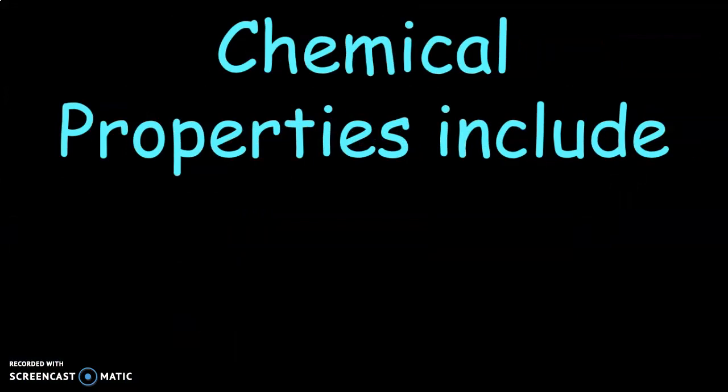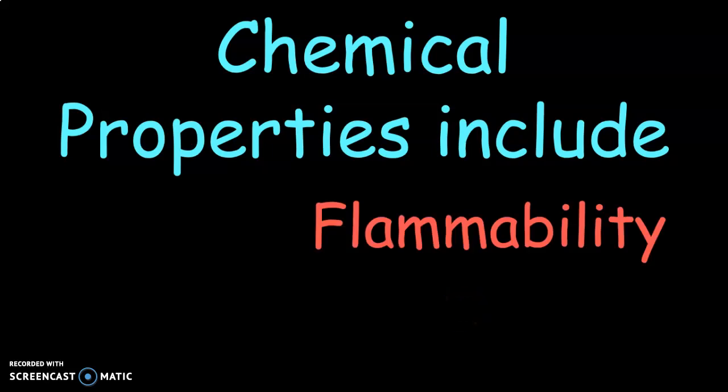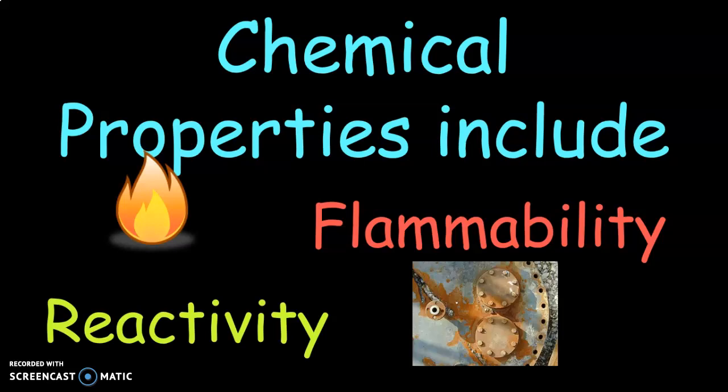All right, now let's get started with chemical changes. So chemical properties include flammability, so whether something is going to light on fire, or reactivity, whether something is going to react to another chemical. So for example, here we have rust, and when metal is exposed to oxygen, it will rust, right? So whether it's going to do that or not is an example of reactivity, whether it's going to react with another chemical substance.